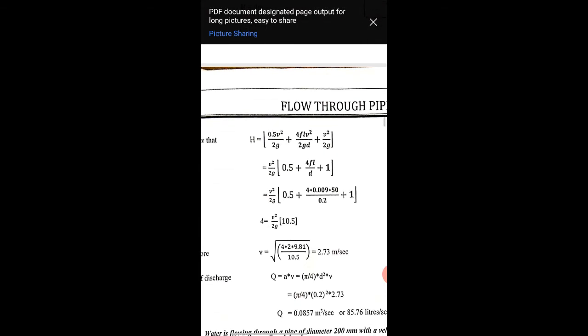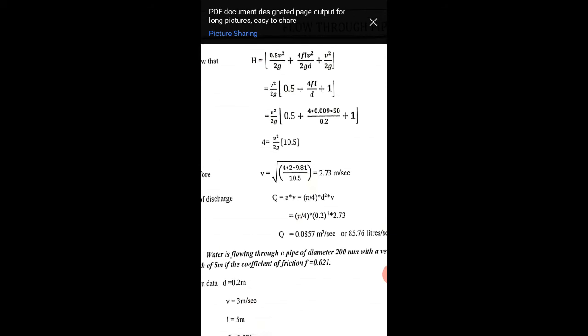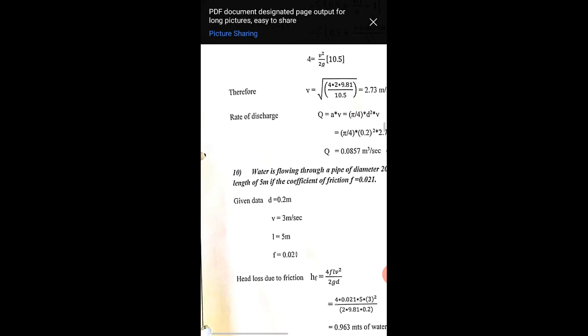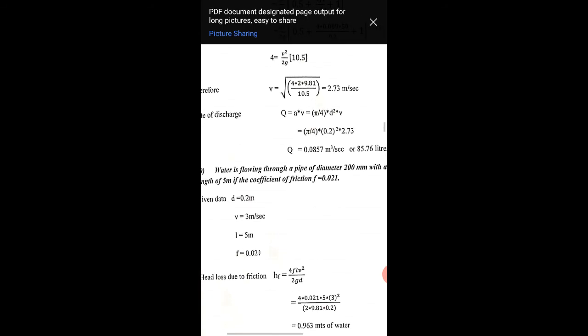Then the rate of discharge equals the cross-sectional area into velocity, pi by 4 d square into v. Pi by 4 into 0.2 meter square into 2.73 meters per second, the velocity. So the rate of discharge is 0.0857 meter cube per second, or in liters, 85.76 liters per second.